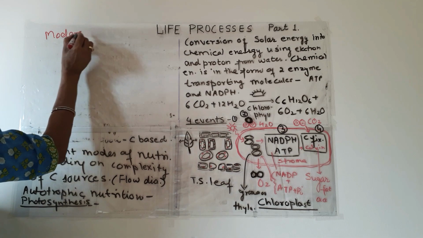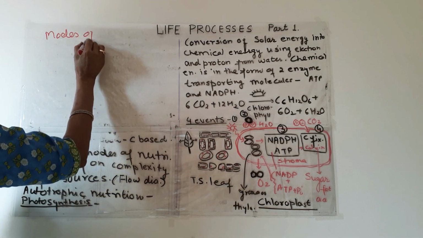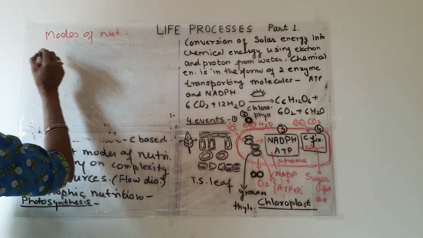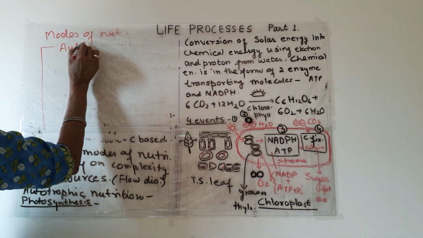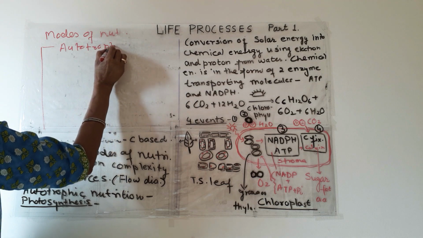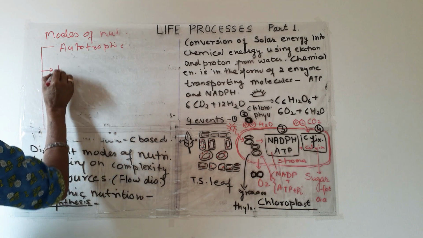You can write down in your notebooks: mode of nutrition. Two important modes of nutrition are there. First is autotrophic and second is heterotrophic.